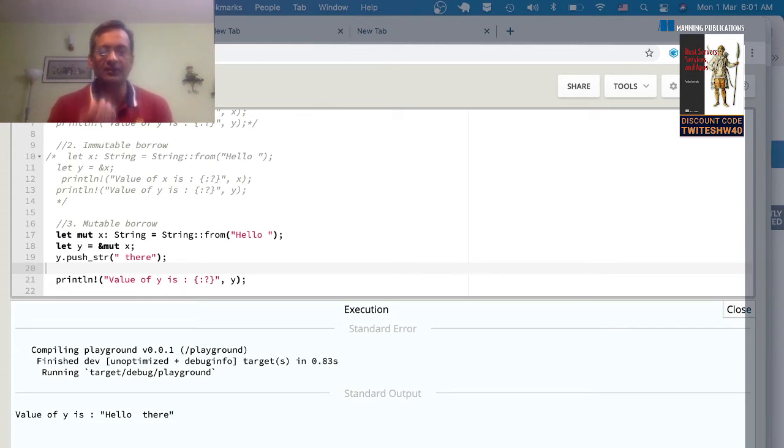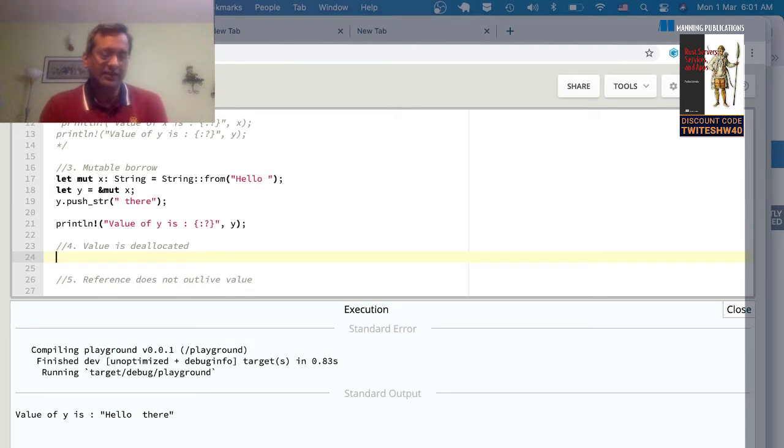Because the moment you have a reference and you pass it around to multiple variables, and each one has got the opportunity to modify it in unpredictable ways. So by design, Rust prevents these kinds of situations. Right? So that's where all these ownership rules come in. So that's the mutable borrow.